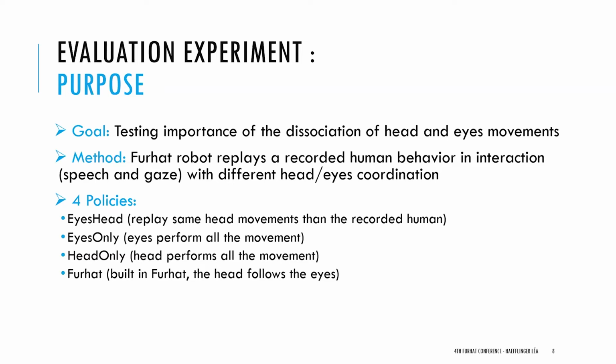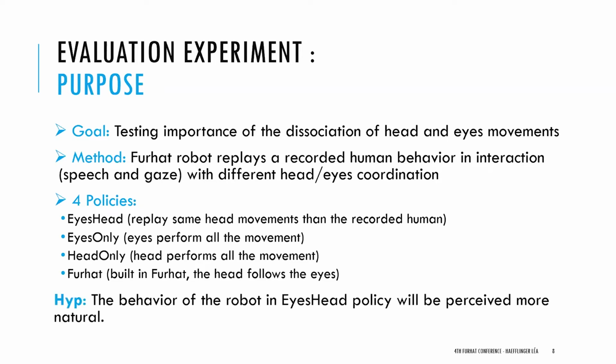The last condition is the Furhat policy that is already built into Furhat. This policy takes into account some human characteristics of the gaze. So the eyes move faster, and the eye movement begins before the head movement. But the specificity is that at the end of the movement, the head will follow the eyes, and the head and the eyes will be aligned in the gaze direction.